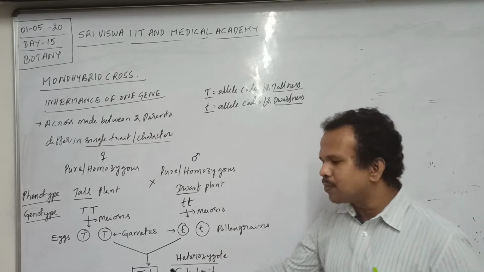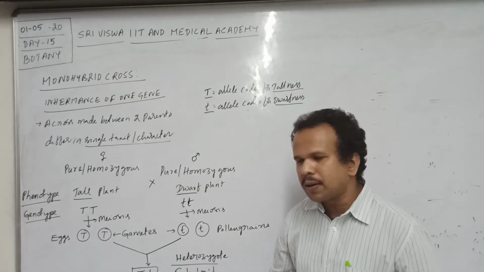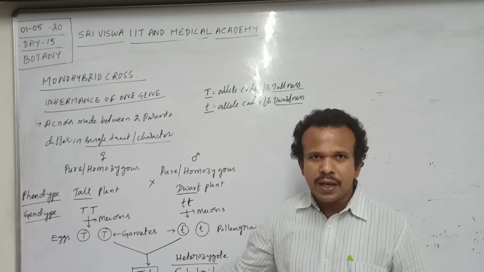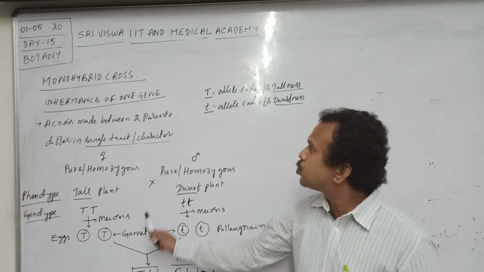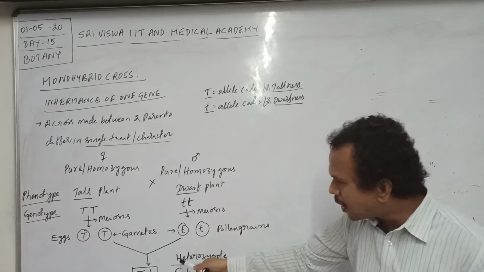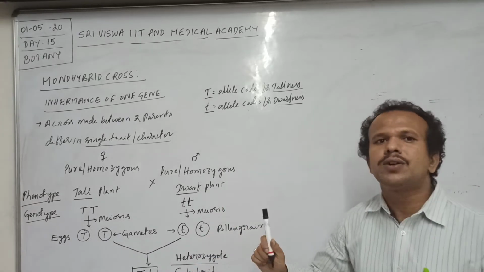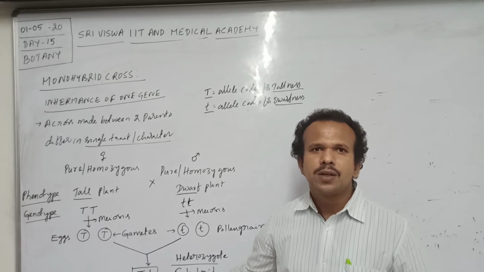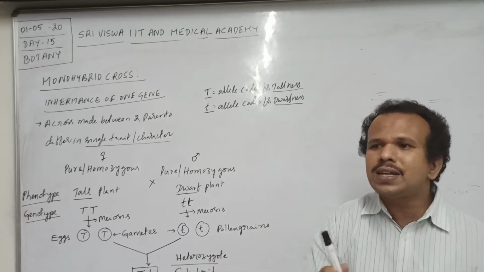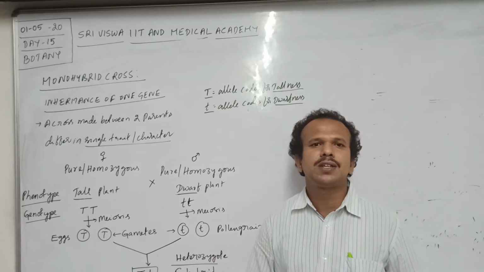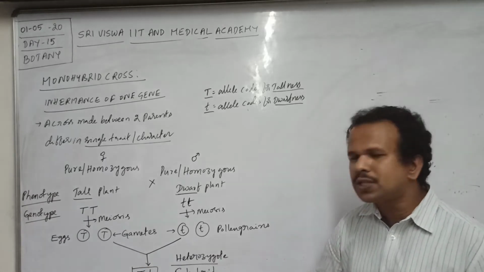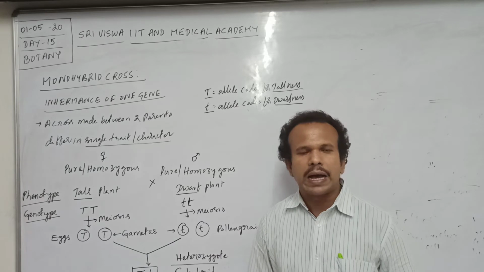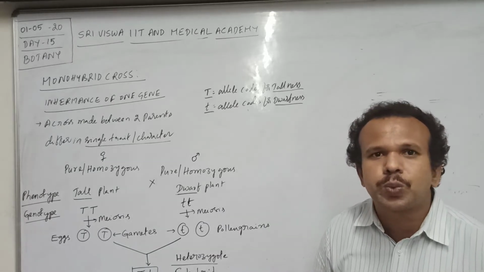Then, most important, this F1 hybrid, though it contains both the alleles of a gene, capital T allele which codes for tallness and small t allele which codes for dwarfness, only one of the alleles is expressed in the F1 generation. Another allele remains suppressed, not expressed.